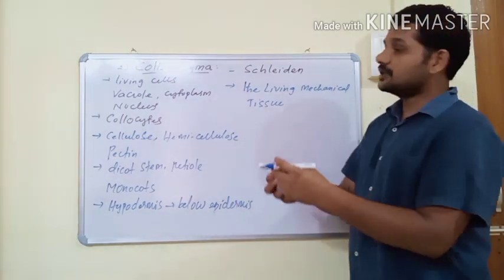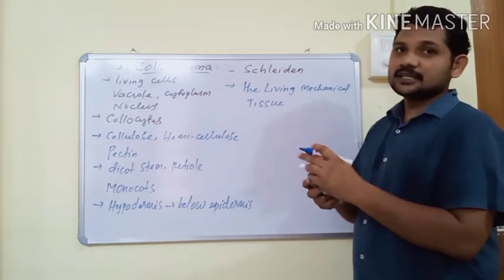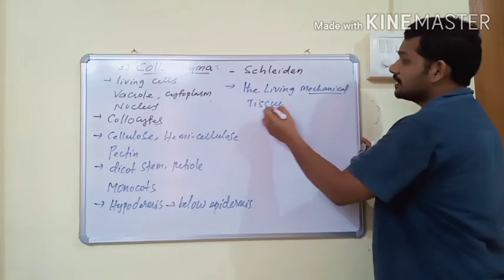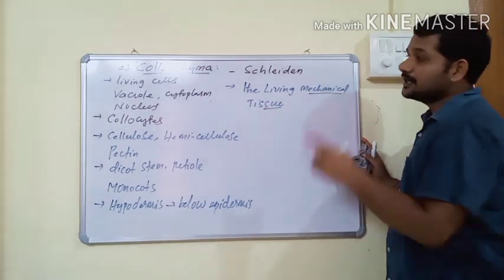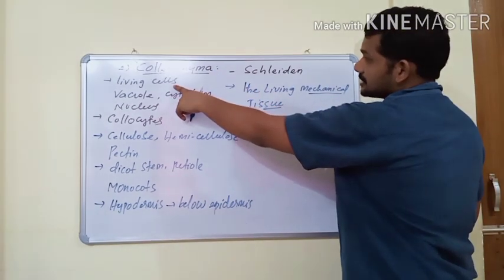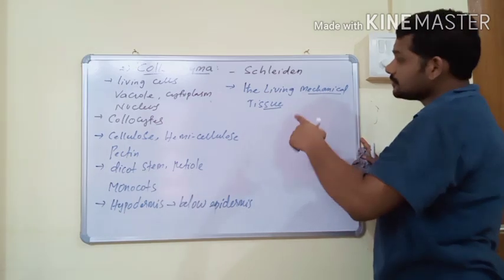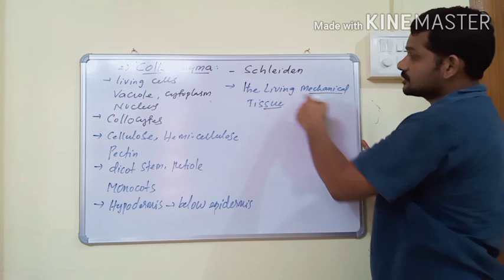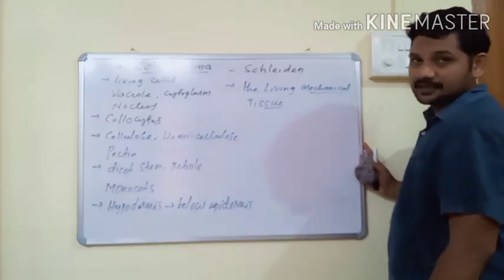Here we should remember one thing. Living cells are usually unable to give mechanical support. But here, exceptionally, collenchyma is made up of living cells, and it also gives mechanical support to the various organs. Hence it is known as the living mechanical tissue.